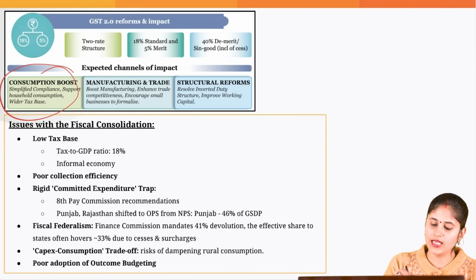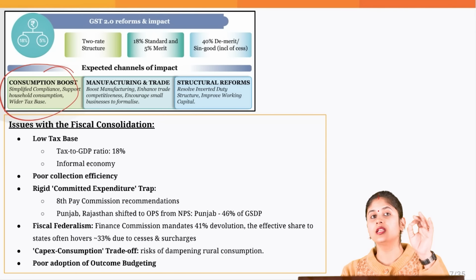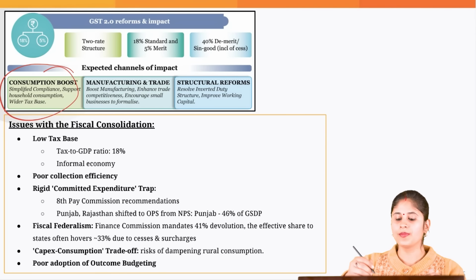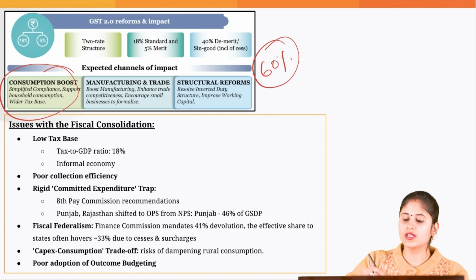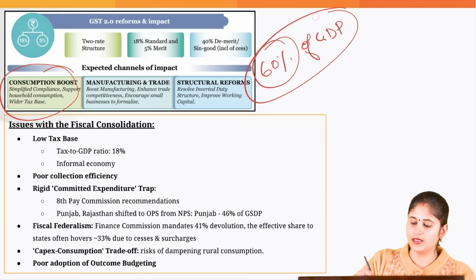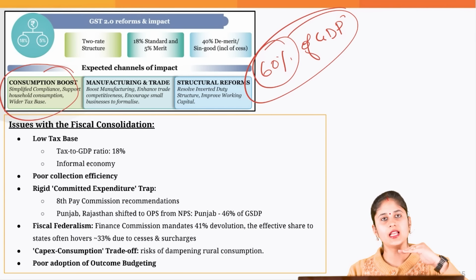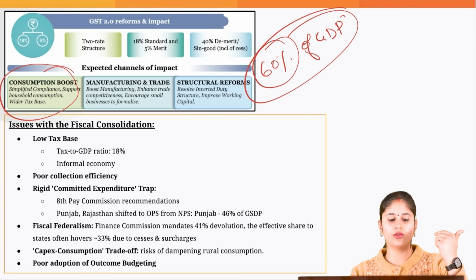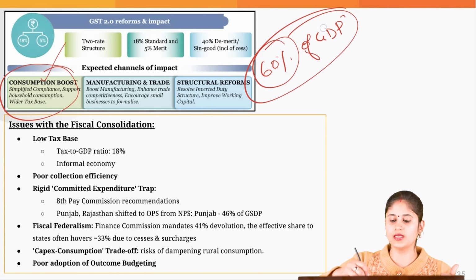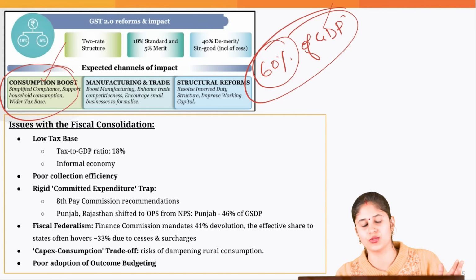Now, according to the government, since we have reduced the tax slabs, it is going to give a push to consumption. And how is this consumption going to increase the GDP? Because when you look at this year's Economic Survey, it tells us that more than 60% of our GDP is basically your final consumption expenditure. So if your consumption increases, your GDP increases. And that is the reason we say that India is a consumption-led economy. Okay, so through GST 2.0 reform, we are going to give a boost to consumption, and that way it would help us to improve the GDP and ultimately the debt to GDP ratio also.